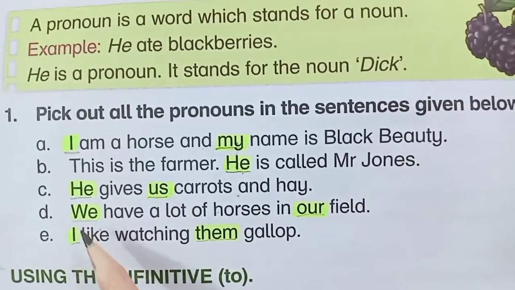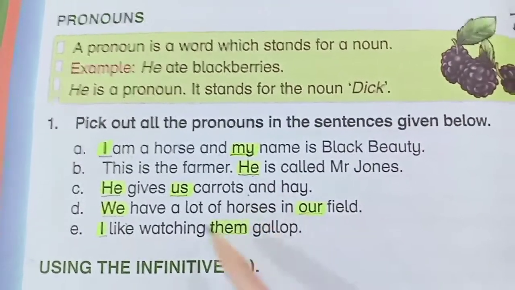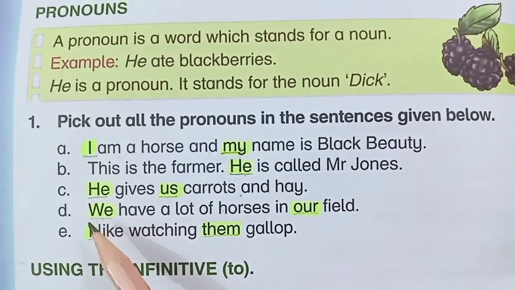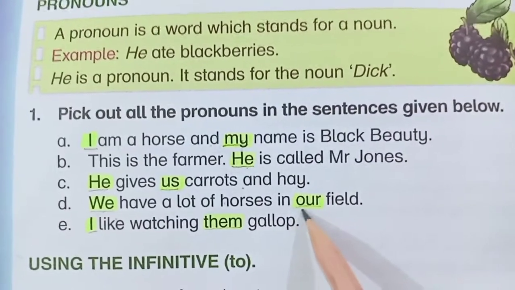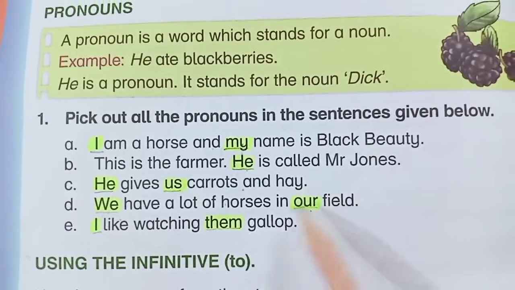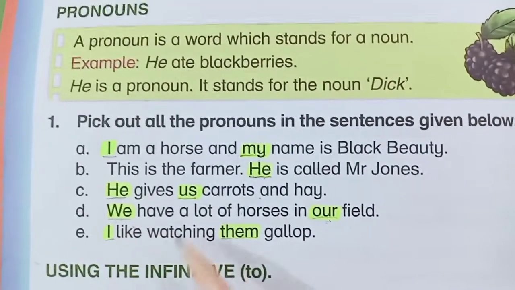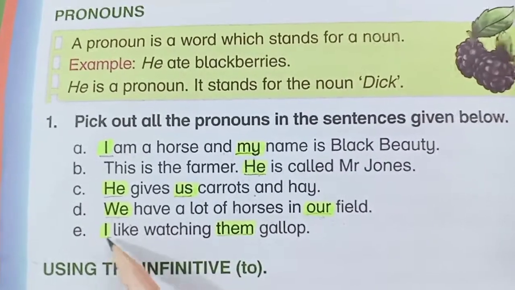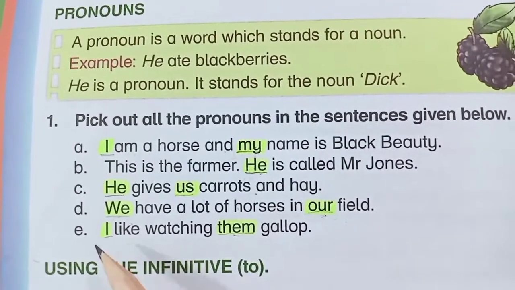D. We have a lot of horses in our field. We stands for Colt and its mother, and they have a lot of horses in their field. So our is a possessive case. E part. I like watching them gallop. I is also a pronoun here and them is also a pronoun.